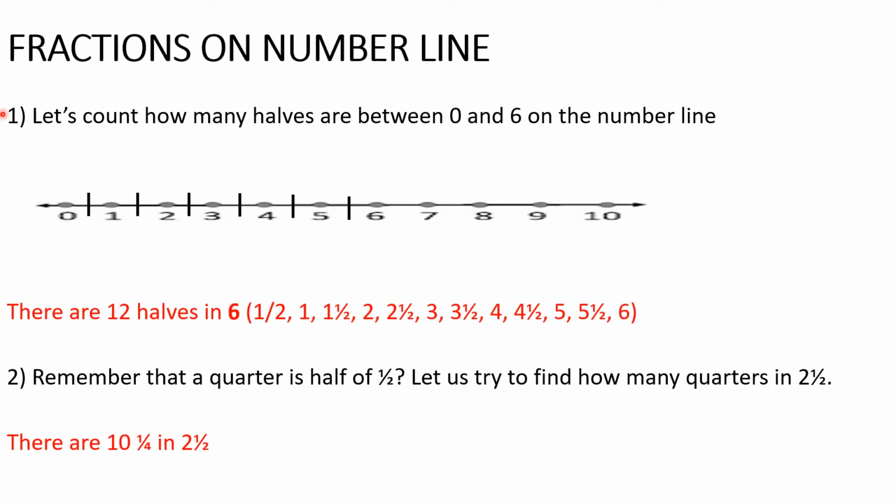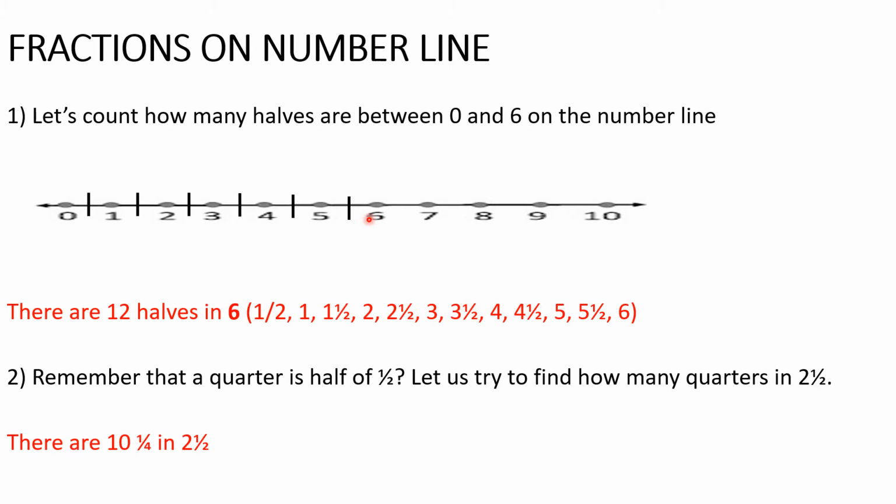Now, remember that we also tried to find how many halves we have between 0 and 6 on the number line. In only one number, there are 2 halves. In one whole, there are 2 halves. So between 0 and 1, 2 halves. Between 1 and 2, 2 halves, making 4. Between 2 and 3, 2 halves, that makes 6. Between 3 and 4, 2 halves, that makes 8. Between 4 and 5, 2 halves, that makes 10. And between 5 and 6, another 2 halves, that makes 12.